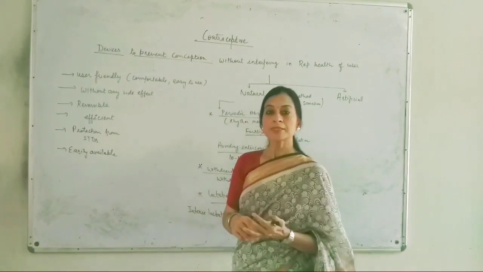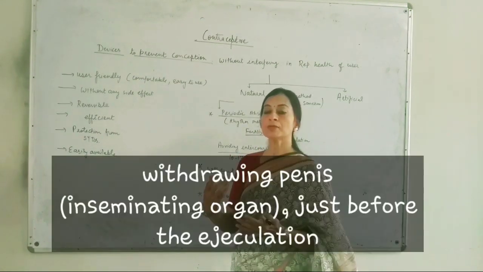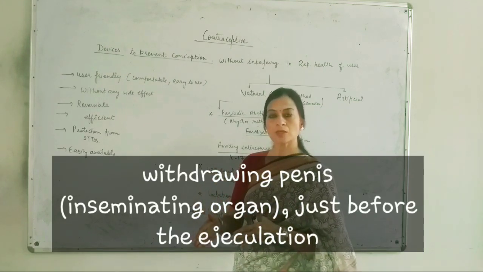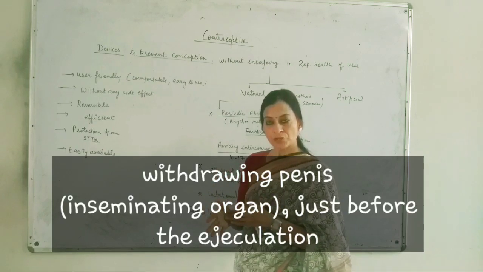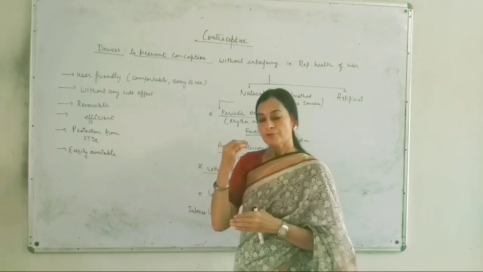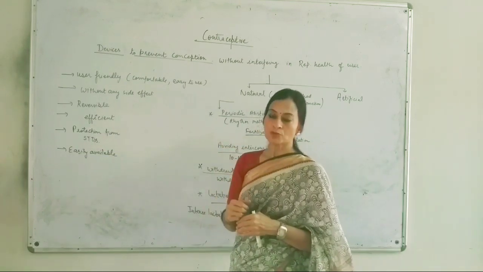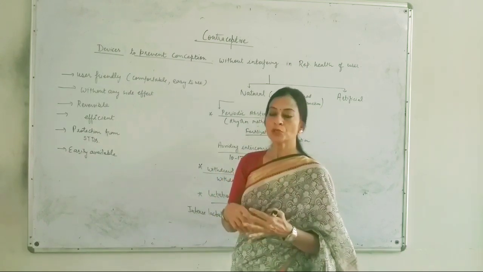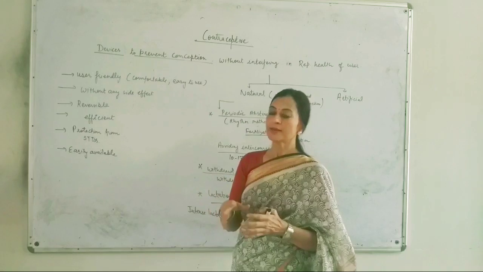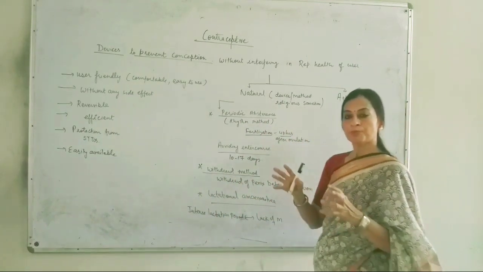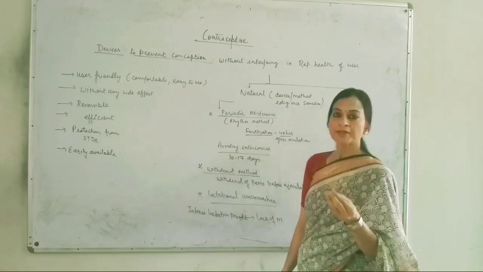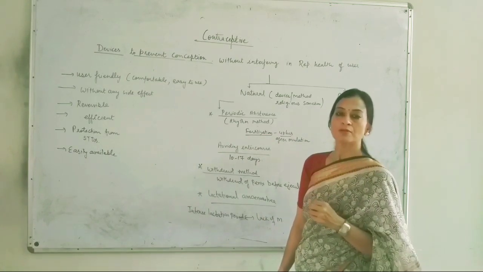The withdrawal method involves withdrawing the penis from the female body before the ejaculation process. Just before ejaculation, if the male withdraws his penis, then the sperms are not going to enter the female, and this can prevent conception.